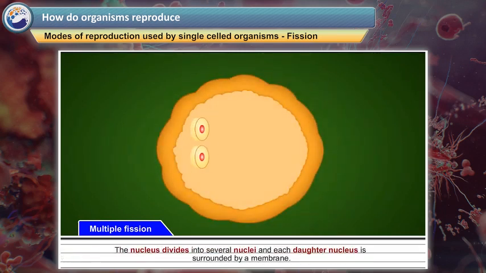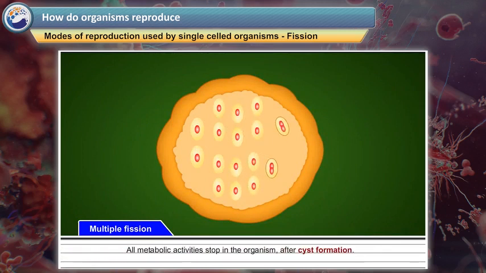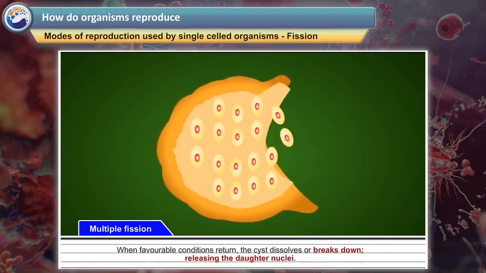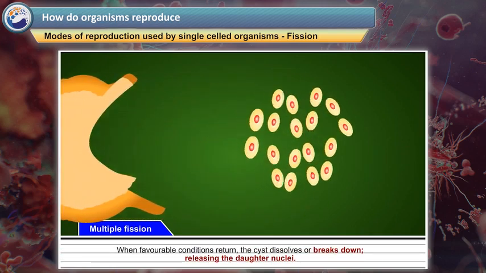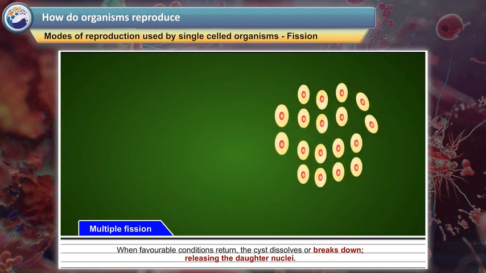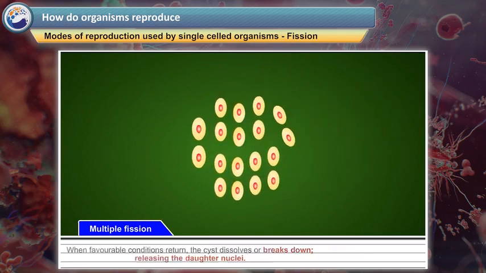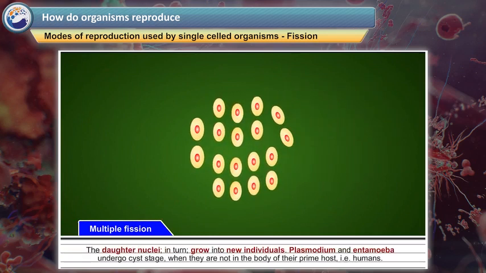The nucleus divides into several nuclei and each daughter nucleus is surrounded by a membrane. All metabolic activities stop in the organism after cyst formation. When favorable conditions return, the cyst dissolves or breaks down, releasing the daughter nuclei. The daughter nuclei, in turn, grow into new individuals.